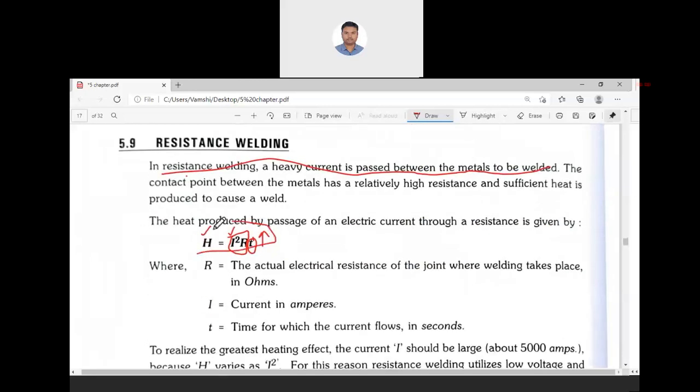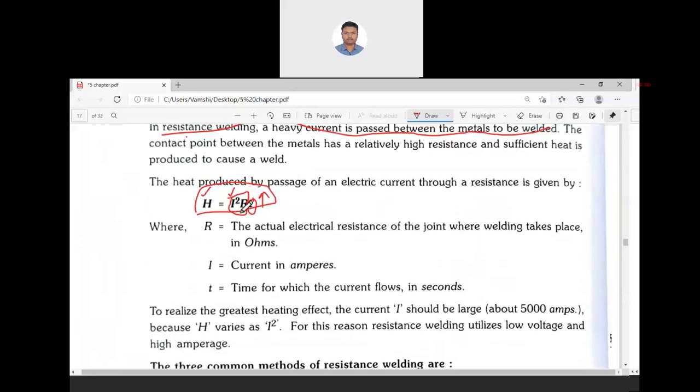So heat is nothing but power into time. Heat is energy, and energy is power into time, as per our power losses, then time. Generally the welding current is of the order of 500 to 5000 amperes. For smaller applications, it is 200, 300, 500. The welding current is always in the order of hundreds. Our normal loads are 5 ampere, 10 ampere, 230 volts. But here, the welding current is more than 100, 200, 300, 500.